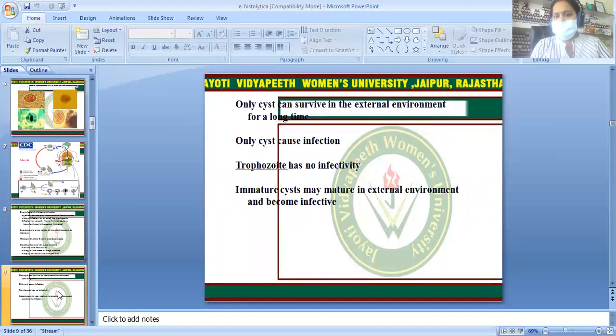Cysts can survive in the external environment for a long time. Only cysts cause infection, and trophozoites have no infectivity. Immature cysts may mature in the external environment and become infective.